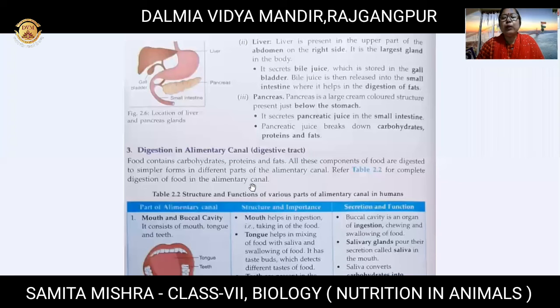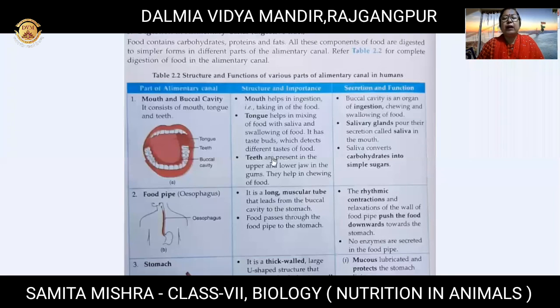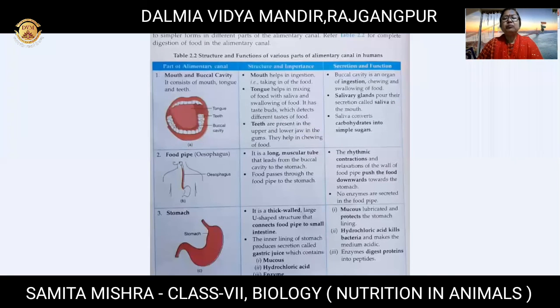Now, the digestion in the alimentary canal is given here. You will go through it. Another day I will tell you about the teeth and tongue. Okay, so this was all about your digestive system. Here you will see, children, the structure and function of various parts of the alimentary canal in humans. All these parts are working in proper coordination. There is no collision, there is no accident. All these systems are working in a very coordinated manner.